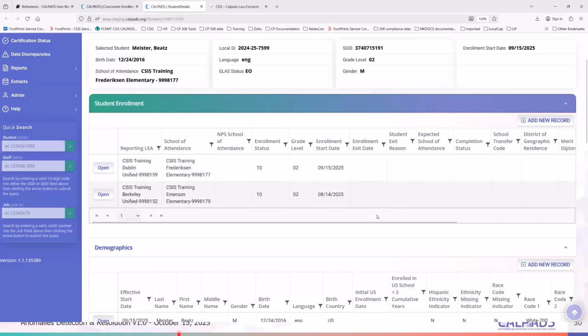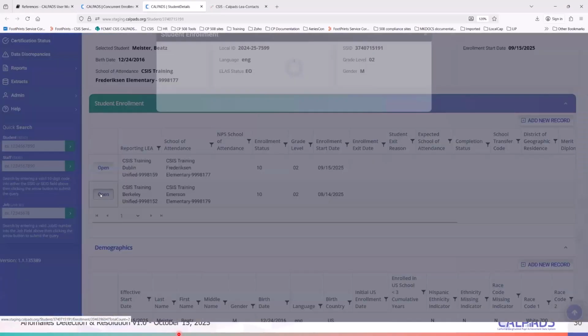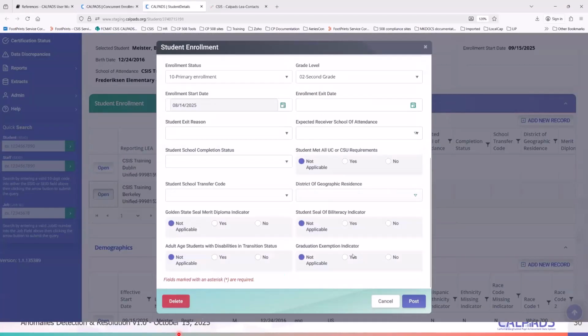Sometimes your school sites may not have gotten into exiting the student in the SIS, or you may not have uploaded your weekly or monthly updates yet, so this is still open. To resolve this, just open up your record and exit the student.